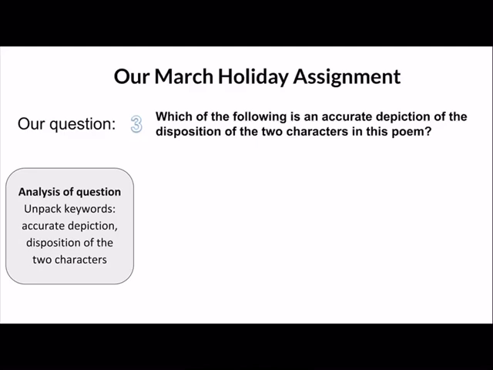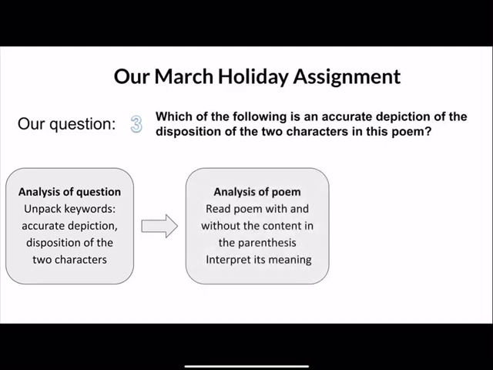Next, we analyse the poem by unpacking its words and elaborating on its meaning. For example, far from grown. The characters are far from becoming a grown-up. This can be in terms of maturity or age. Then, we interpreted the situation, characters, and the characters' emotions and attitudes.